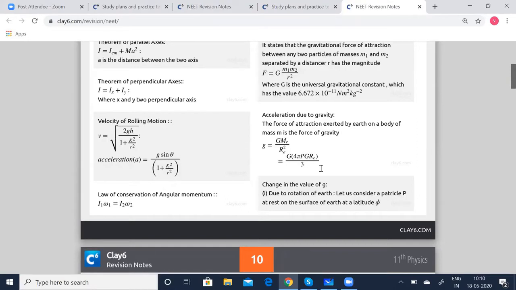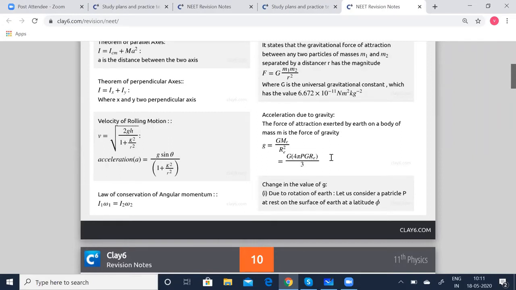Let the density of the Earth be rho. Mass density is equal to mass per unit volume, so in the place of mass I am going to substitute density times volume. We are going to take the Earth as a sphere, so the volume is 4 by 3 pi Re cubed. So that is 4 by 3 pi rho G Re cubed divided by Re squared, which cancels. So we get g equal to 4 by 3 pi rho G Re.